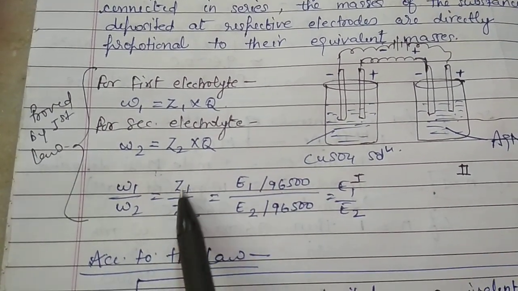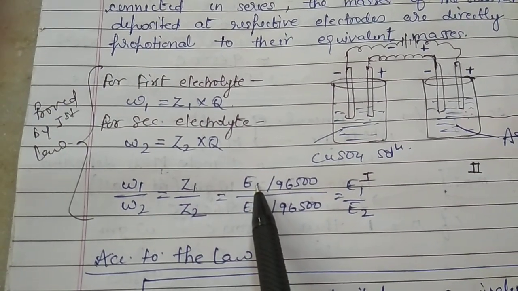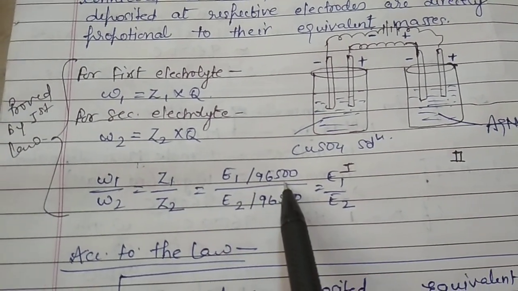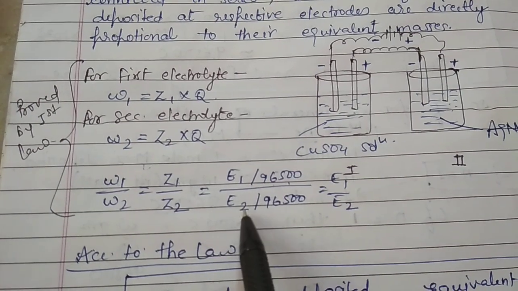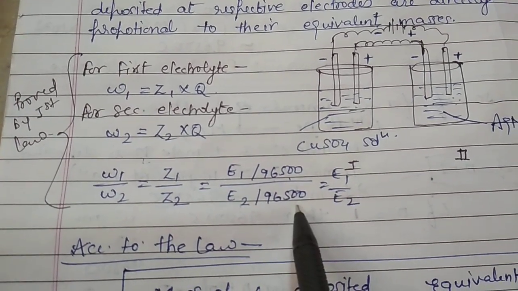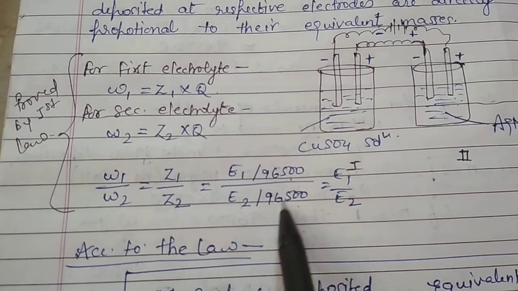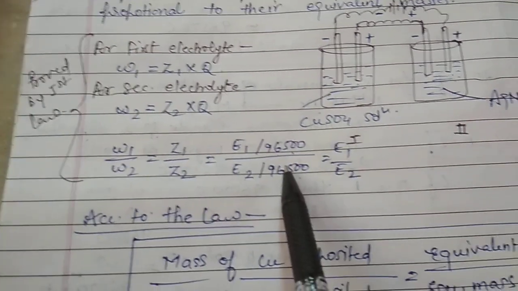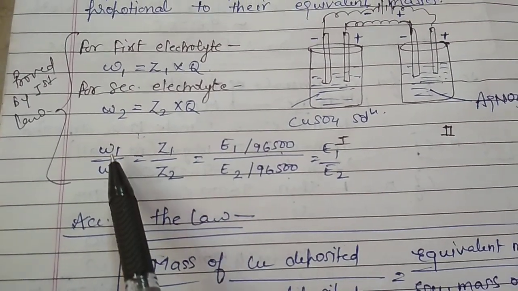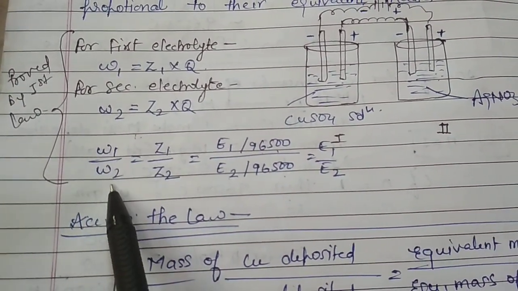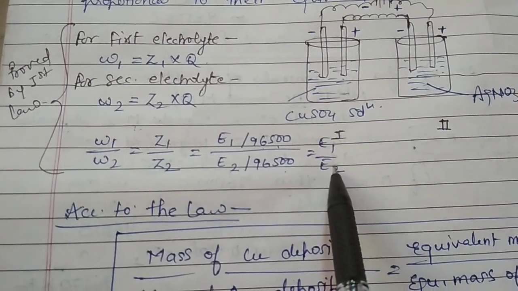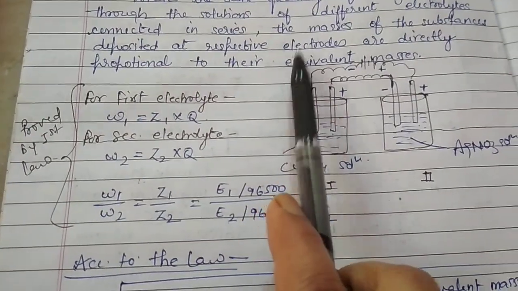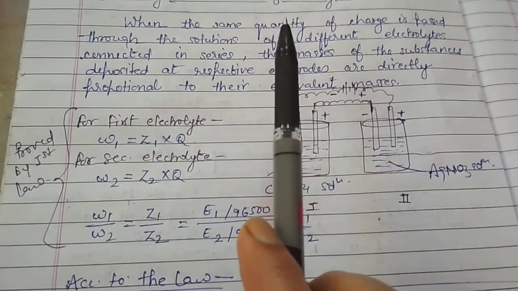So for Z1 we place E1 upon 96500, and in the similar manner E2 upon 96500. 96500 would cancel out from each other. It means finally we would be getting W1 upon W2 is equal to E1 upon E2. And this is the second law of Faraday.